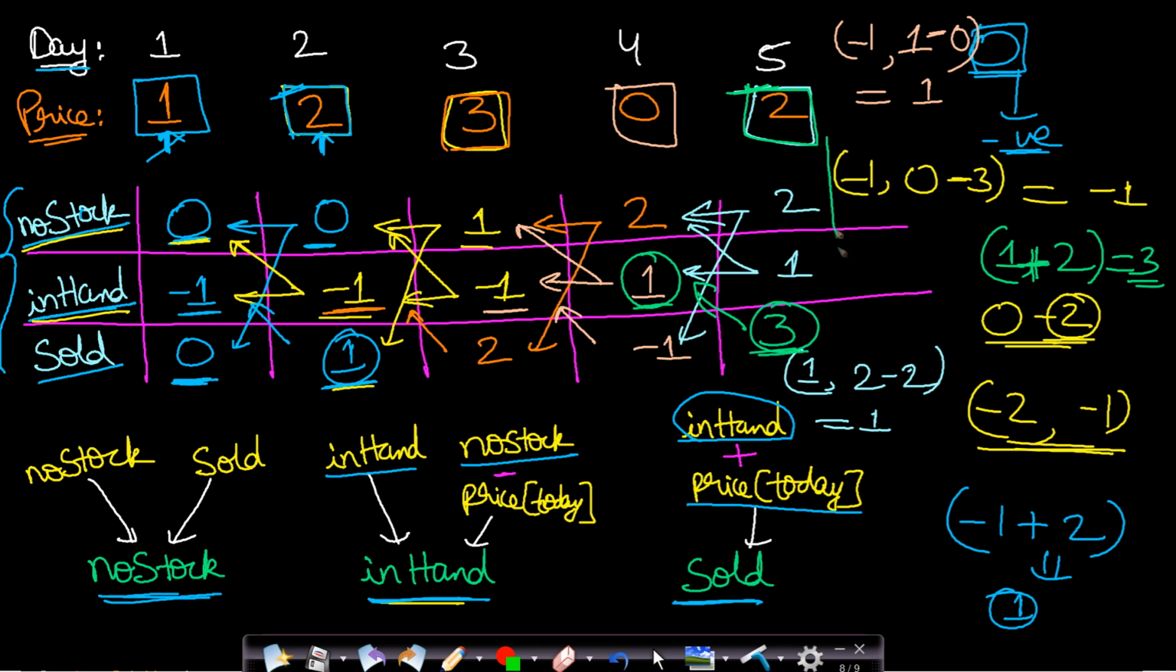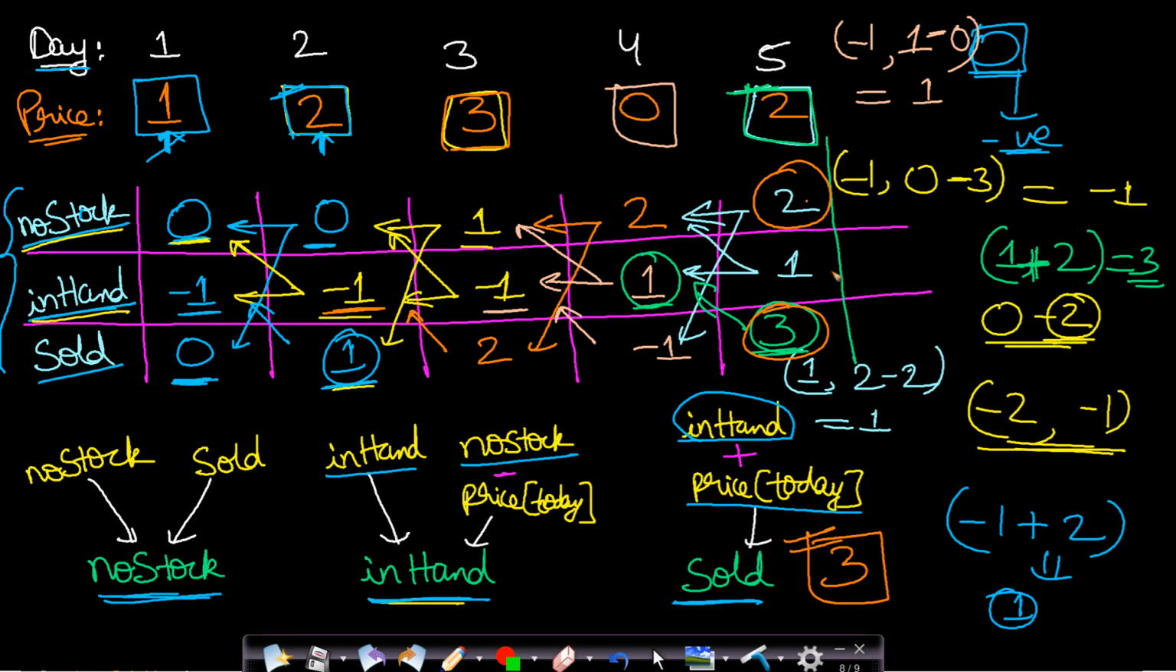Now we have calculated for all the days for all these 3 states, and now at last we will take the maximum of this first state and the third state. So the maximum of first state and third state is equal to the maximum of 2 comma 3, which will be 3. So the answer in this case will be: maximum profit is 3.